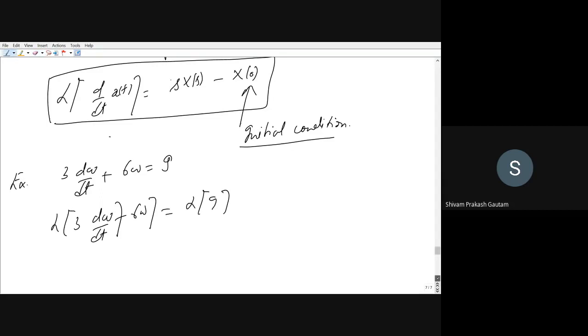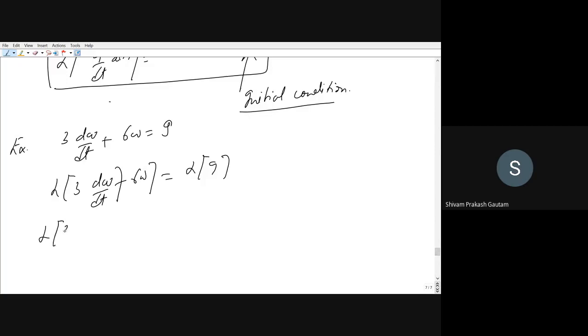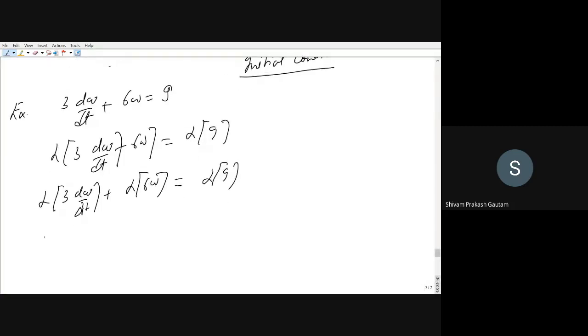Now using the superposition theorem, we can write Laplace transform of 3 dw by dt plus Laplace transform of 6w is equal to Laplace transform of 9. Now taking 3 out, this is 3 times the Laplace transform of dw by dt plus 6 times the Laplace transform of w is equal to 9 times the Laplace transform of 1.